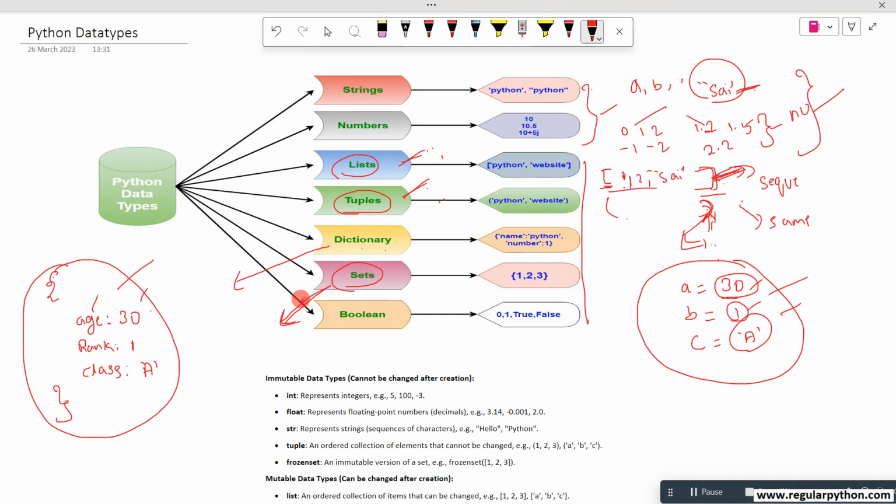Set has a special feature: it will not allow duplicates. To make unique data, you have to select the set. Set of 1, 2, 3. If you take set of 1 comma 1 comma 1 comma 2, then the result it will store is 1 comma 2 only. You understood, right?